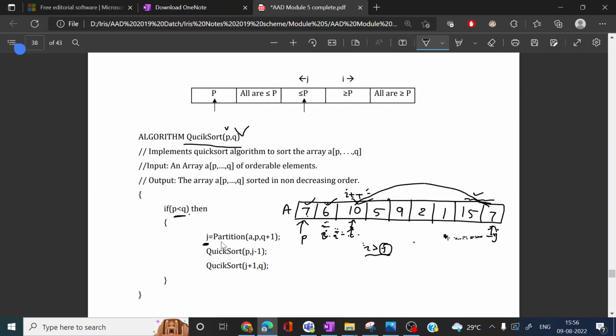Partition of a, the array, with p and q plus 1 we are passing, then j is the position for partition, and at that position we will place the pivot element. Next we call quicksort recursively for the left half, p to j minus 1, and also for j plus 1 to q for the right half.